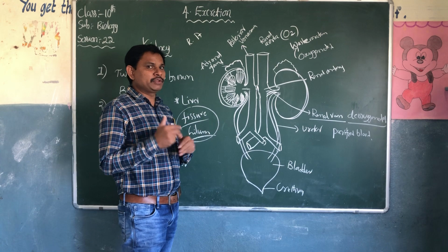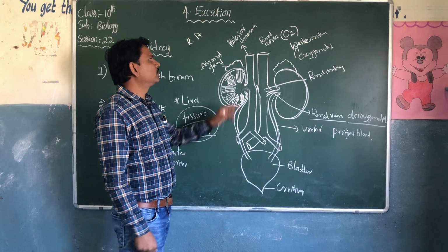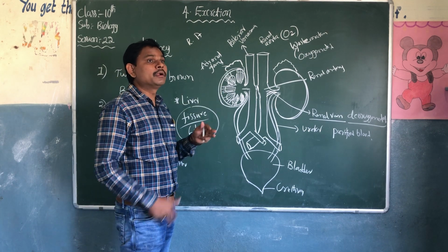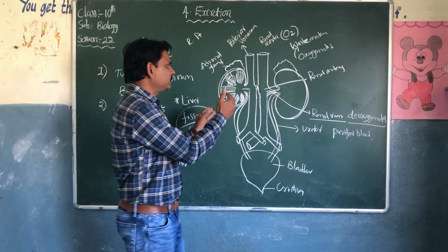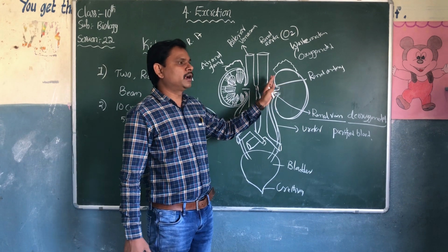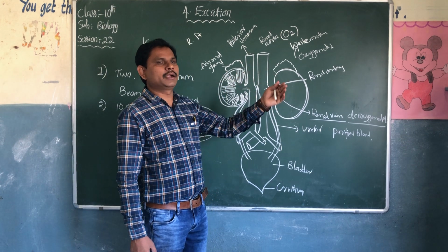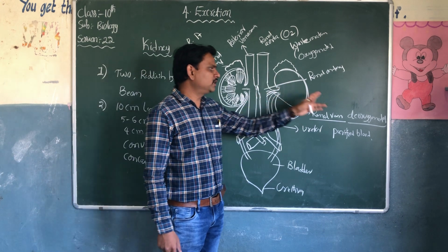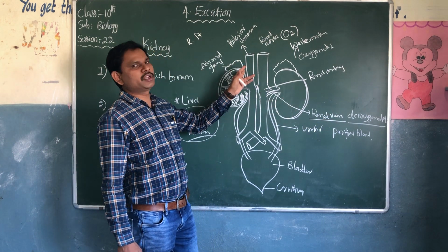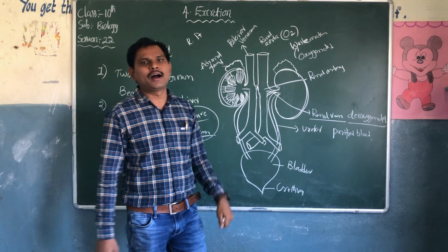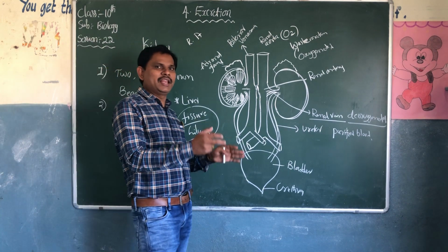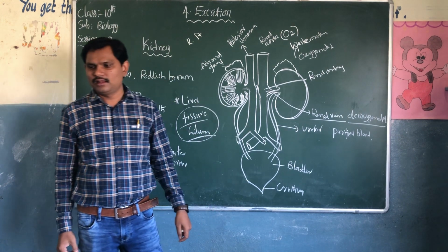And the blood is transported to the various parts of the body through the heart, through the posterior vena cava, superior vena cava, and aorta. The aorta carries oxygenated blood but loaded with the waste materials. This waste material is filtered in the kidney, and the oxygen is utilized. Deoxygenated blood is generated in the kidney. This deoxygenated and purified blood is carried again by the renal vein into the posterior vena cava and superior vena cava into the heart. So this is the structure of the kidney. See how one lesson is related to another lesson.